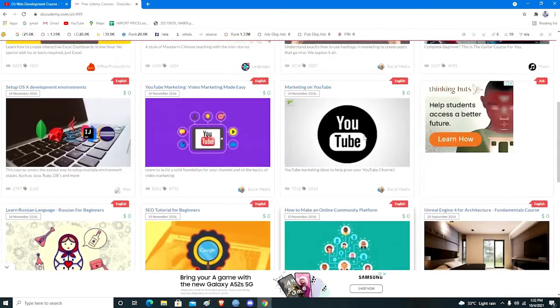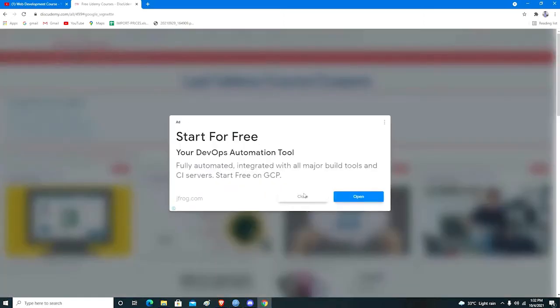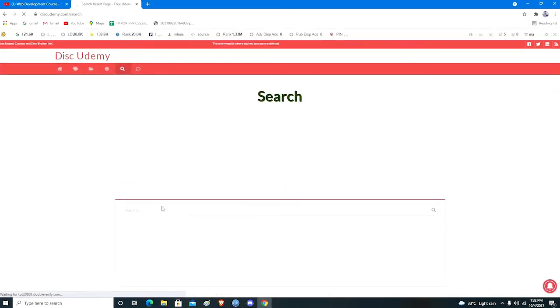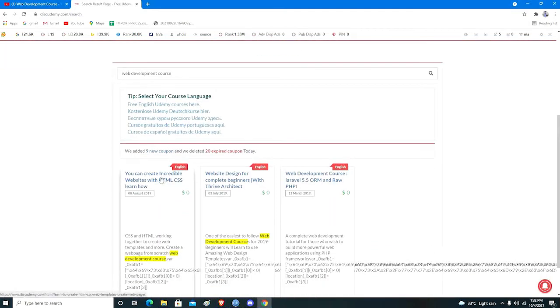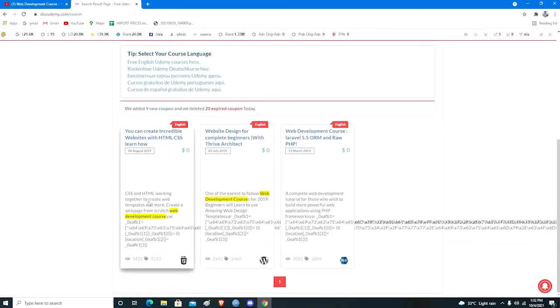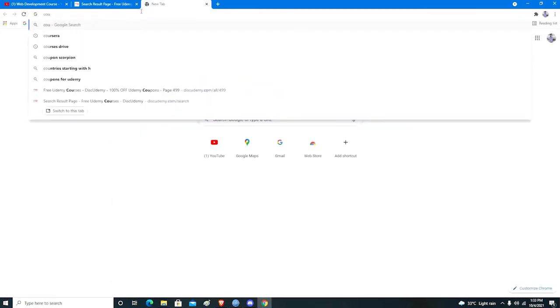We have to just find the course. For finding the course, we have to click on the search button. Now we are searching for a web development course, so we write web development course. Here you can see that the available courses are coming up in front. These courses are available and these courses are free.